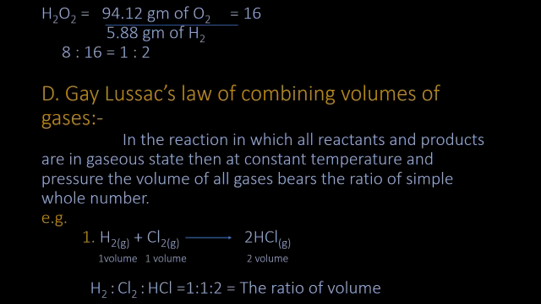The ratio of H2O to H2O2 is 1:2. H2O and H2O2 give the ratio of simple whole numbers.